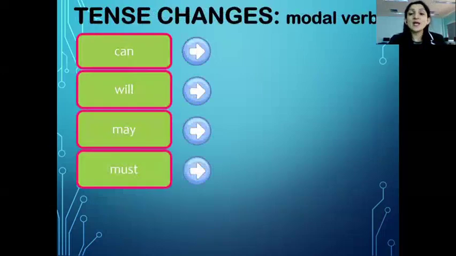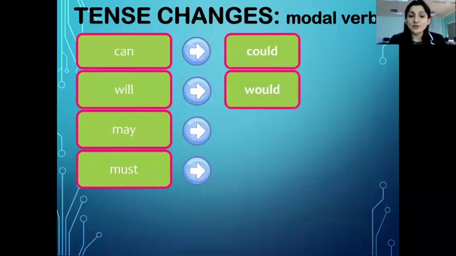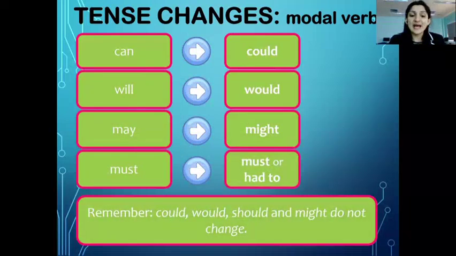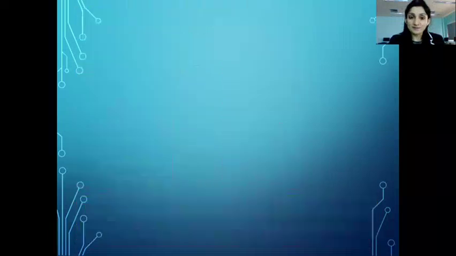Going further, tense change for can is could, for will is would, for may it's might, for must or had to. Words like could, would, should, and might do not change. Even in the reported speech, you use the same word that was used in the direct speech.